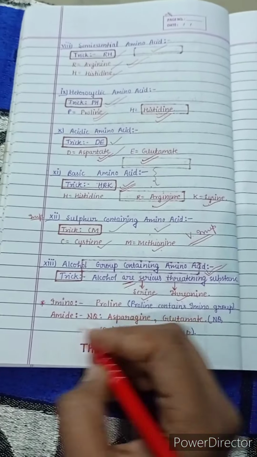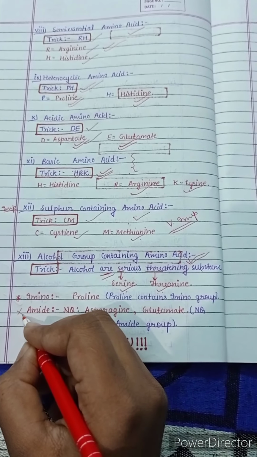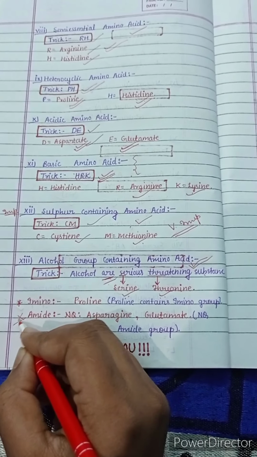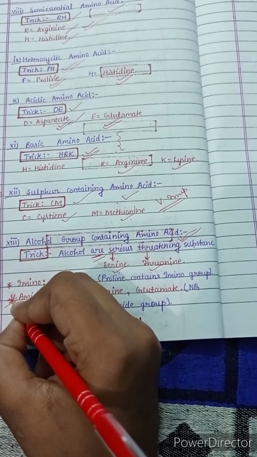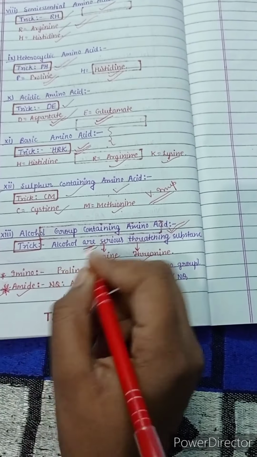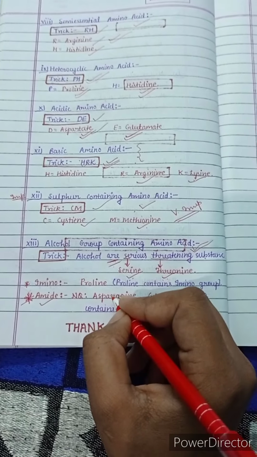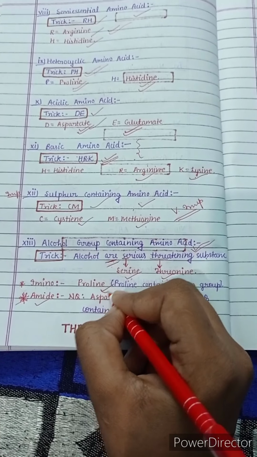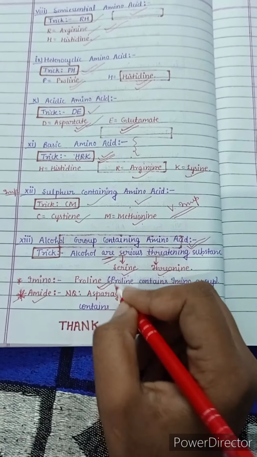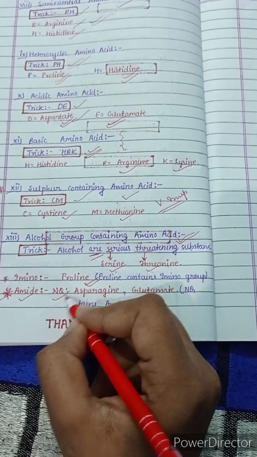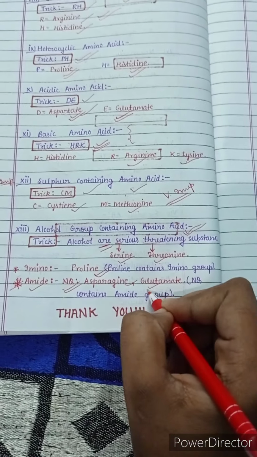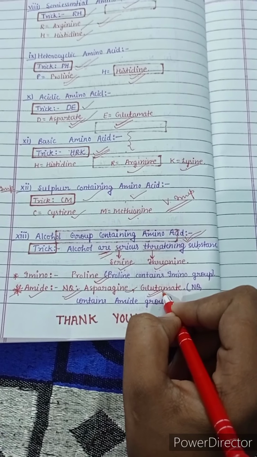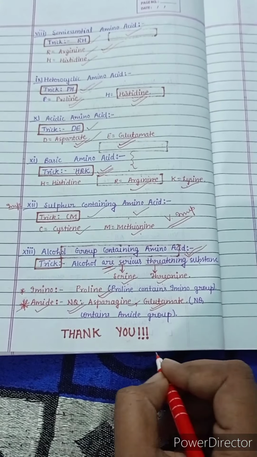Now we will see some star points of amino acids, that is, which amino acid contains the amino group and the amide group. The amino group containing amino acid is proline, which is very easy to remember, and the amide group containing amino acids are NQ, meaning asparagine and glutamine, the two amino acids which contain the amide group.